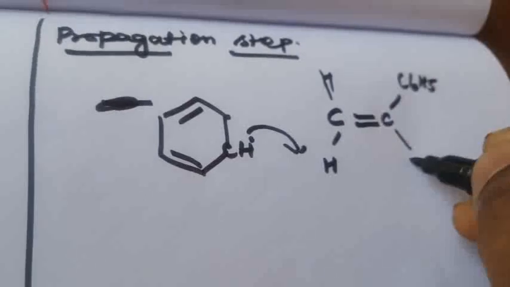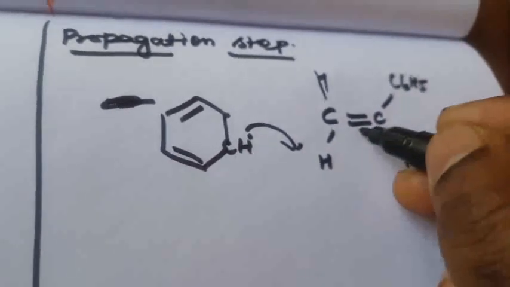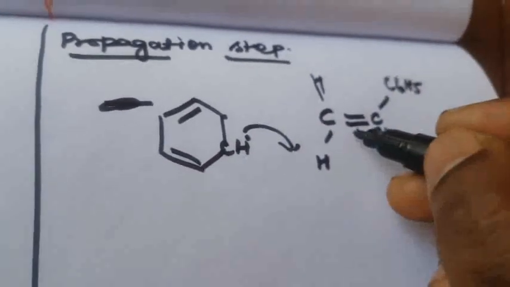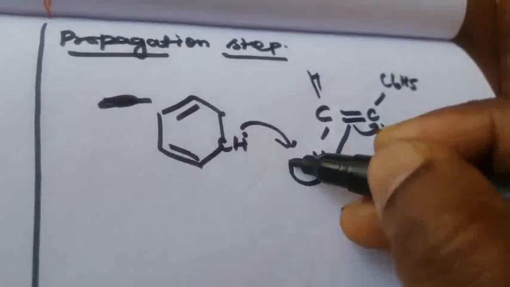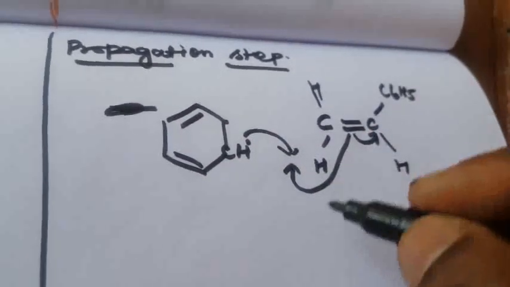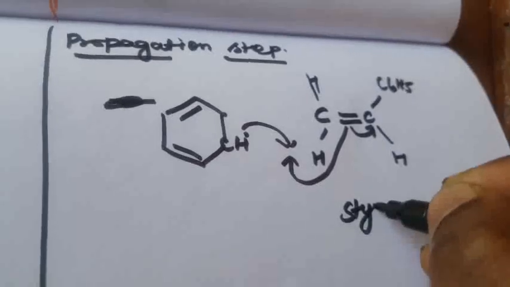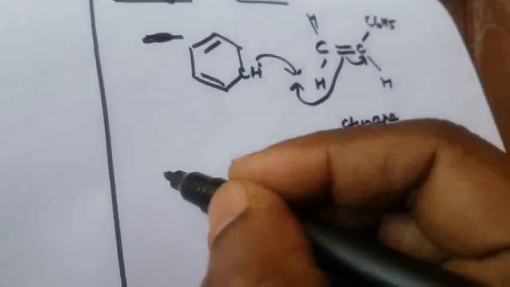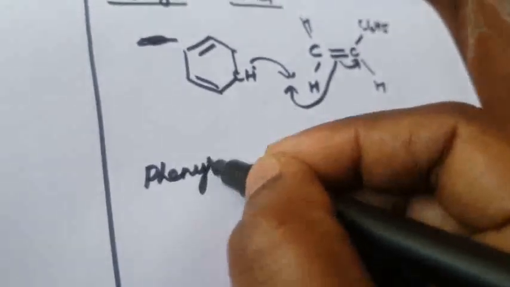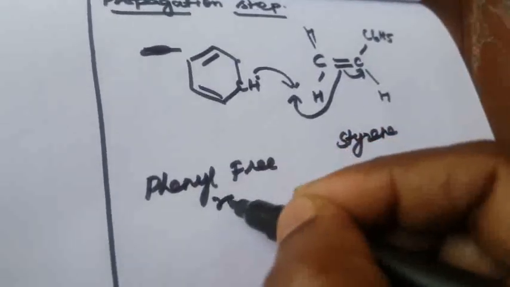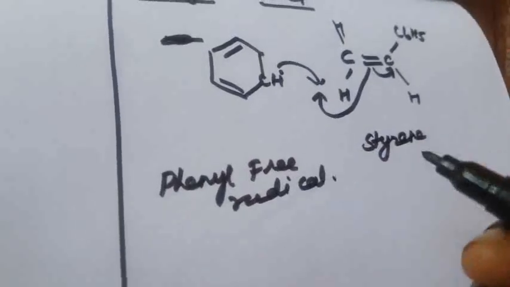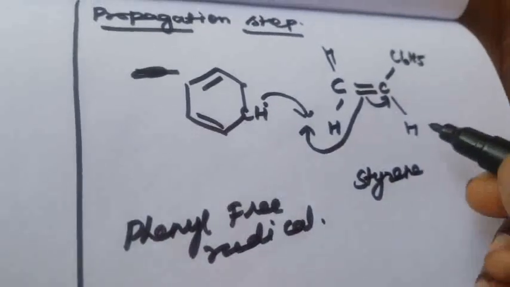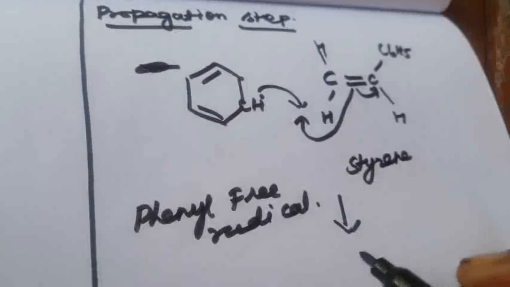Here this is the styrene compound. One bond comes here, and the next bond comes here and binds. This one is the phenyl free radical. The phenyl free radical and styrene will combine together to form the stabilized radical.